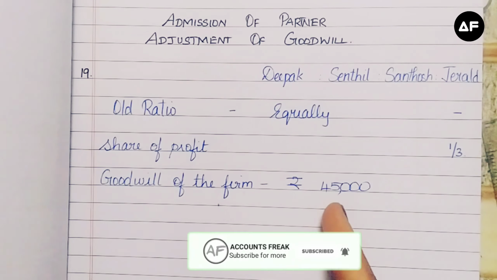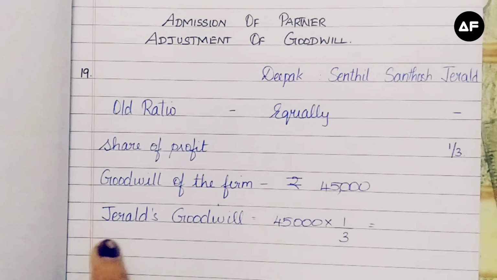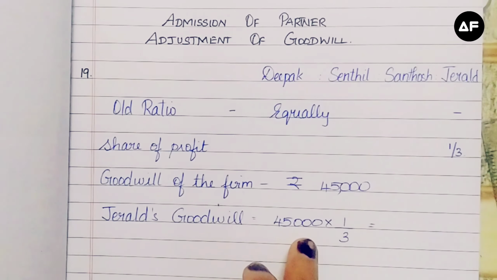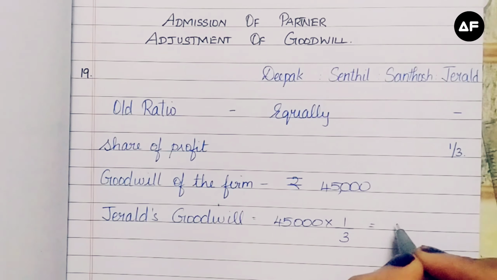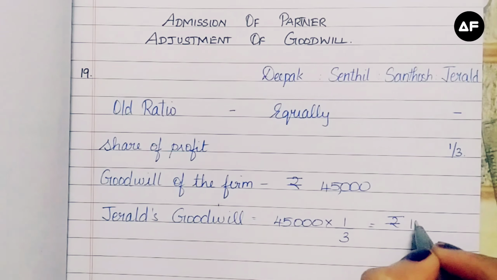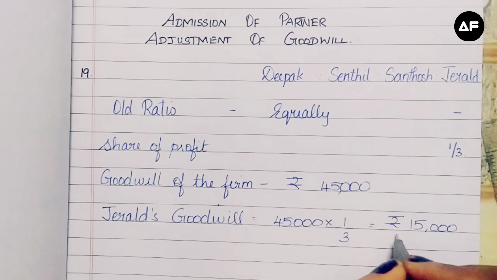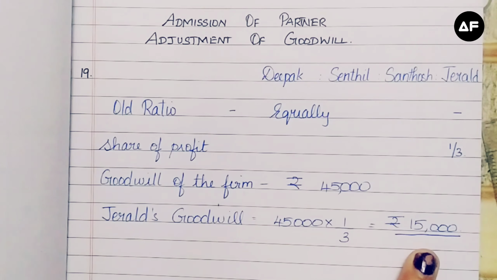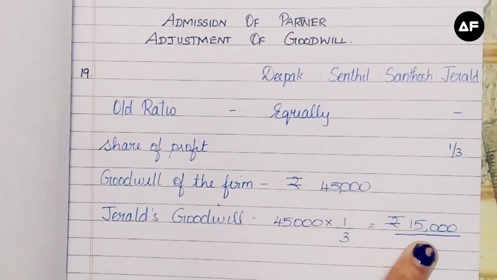Here, the total value of the firm's goodwill is given. So let's find out the value of Gerald's goodwill. The value of Gerald's goodwill is going to be the total value of the goodwill into Gerald's share of profit, 1/3. When I divide it, I will get rupees 15,000 as Gerald's value of goodwill. So this 15,000 has to be divided among the old partners equally and given to them.